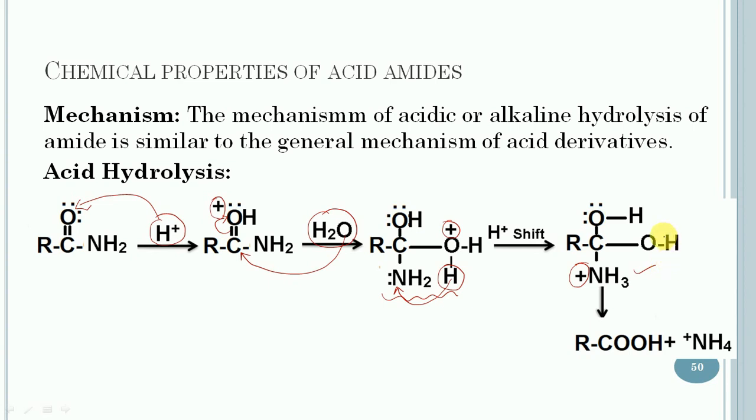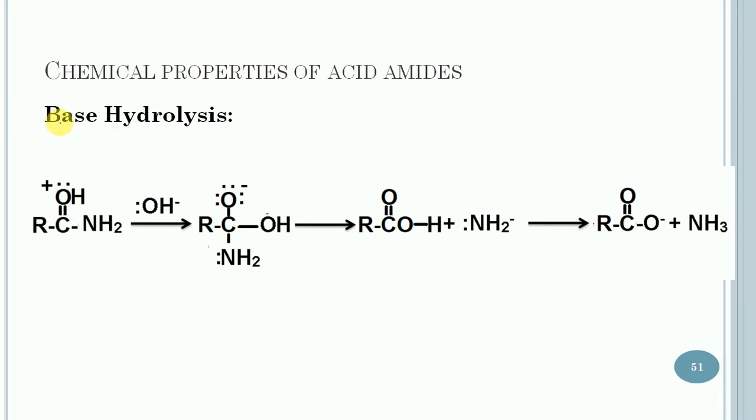Now finally, it will lose this proton, and the bond pair of the hydrogen oxygen bond will take part in the pi bond formation, and it will leave NH3. Finally, the free acid along with the ammonium ion will get formed. So that is the mechanism for acidic hydrolysis.